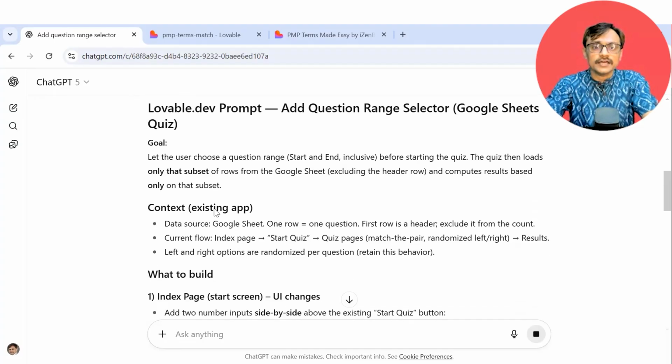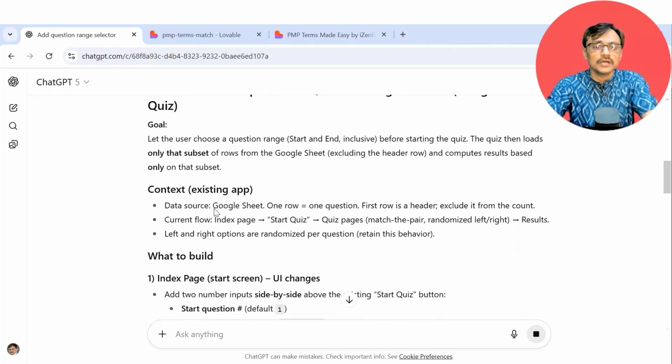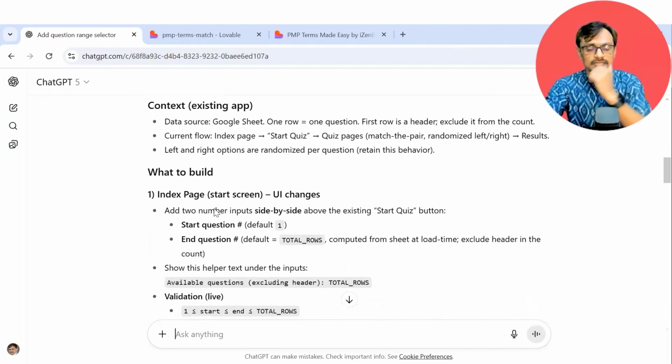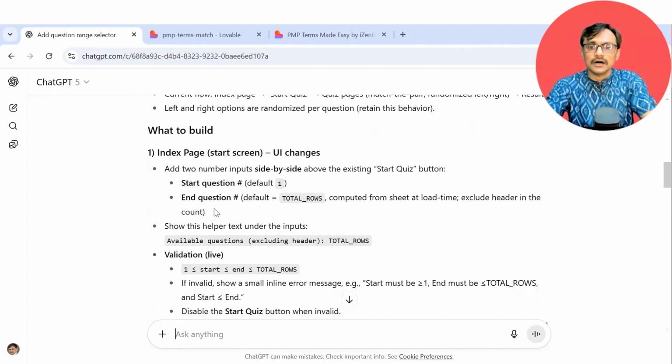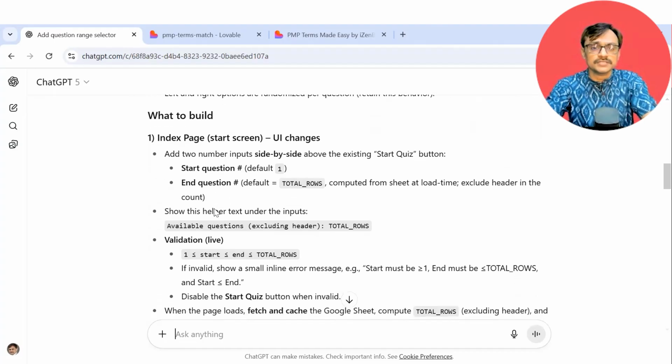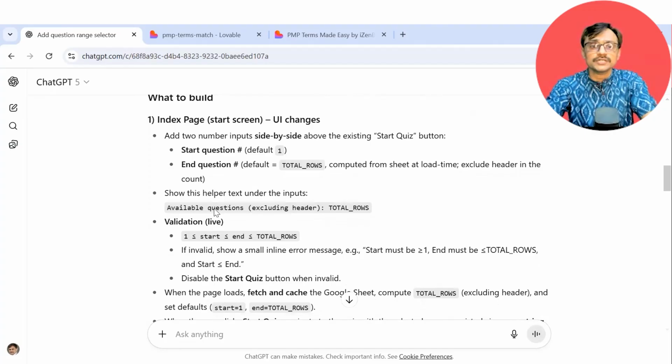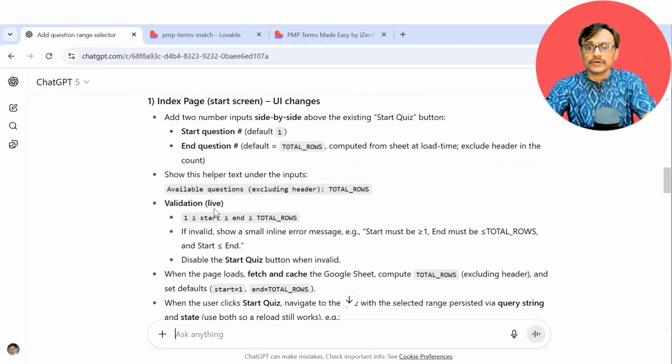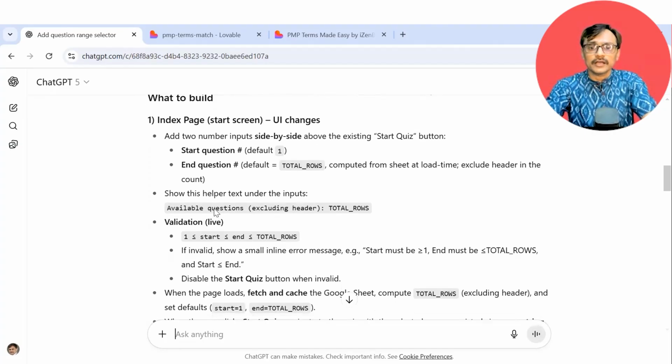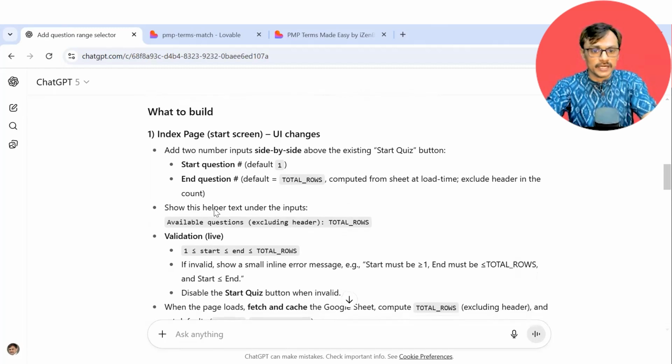So context: existing app, data source Google Sheet, one row equals one question. First row is a header, exclude it from the count. Current row index page, start quiz page, match the pair, randomize left, right, results. Left and right options are randomized per question, retain this behavior. What to build? Start question. Add two number inputs side by side above the existing start quiz button. Start question, default one; end question, default total number of rows. Okay, compute from the sheet at load time, excluding the header in the count.